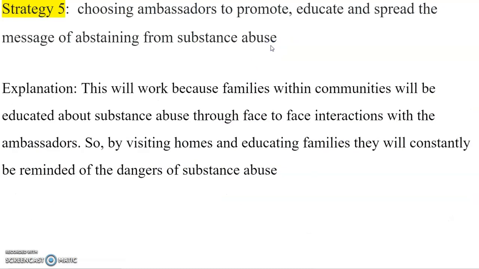Strategy 5, and the final one: choosing ambassadors to promote, educate, and spread the message of abstaining from substance abuse. Now, why do I believe that this will work? This will work because families within communities will be educated about substance abuse through face-to-face interaction with these ambassadors. So by visiting homes and educating families, they will constantly be reminded of the dangers of substance abuse.